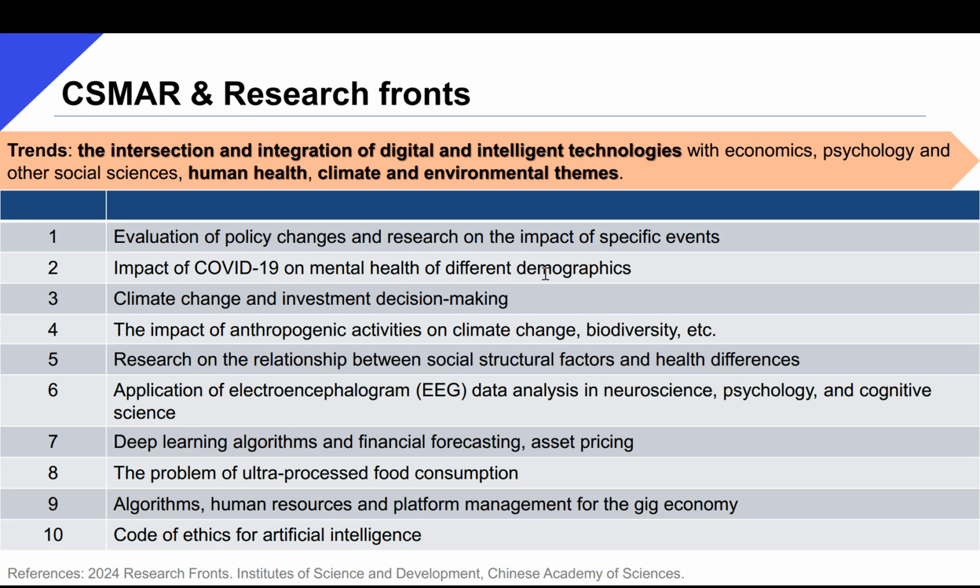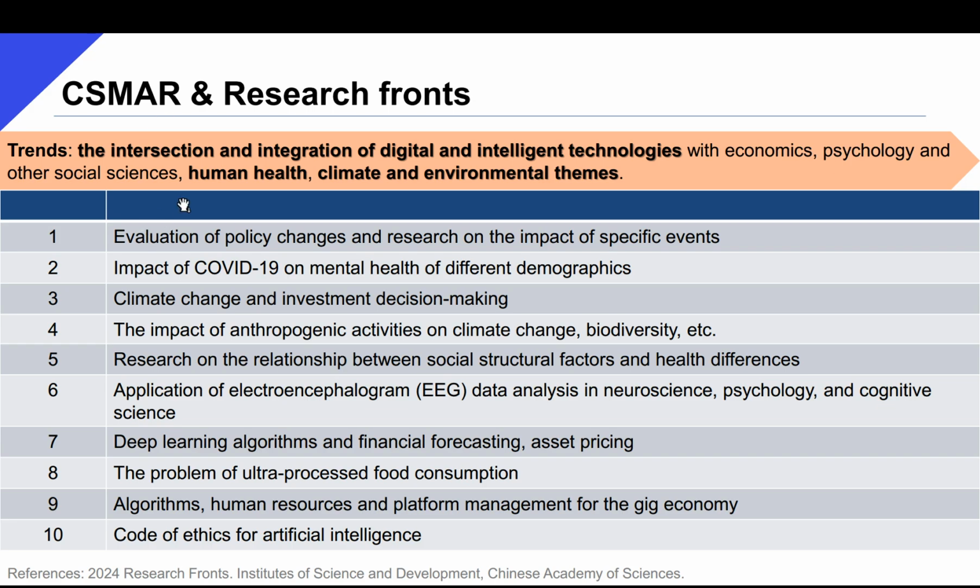According to the report, in economics and management and other social sciences, the prominent trends of last year are the intersection and integration of digital and intelligent technologies with economics, psychology, and other social sciences, human health, climate, and environmental themes. So these three trends provide insights on choosing new perspectives or new variables for potential breakthroughs in our own study. Below are the top-ranking research fronts of the year 2024, according to the report.